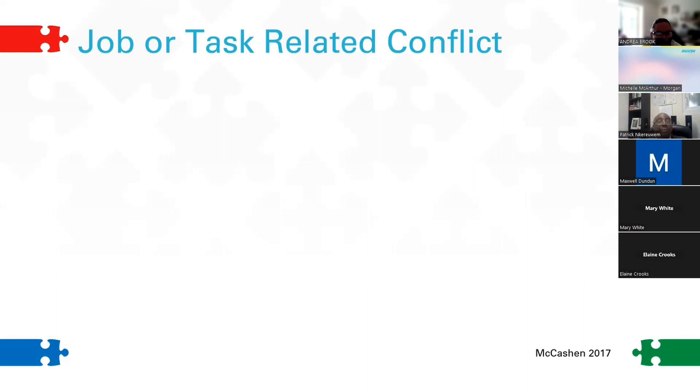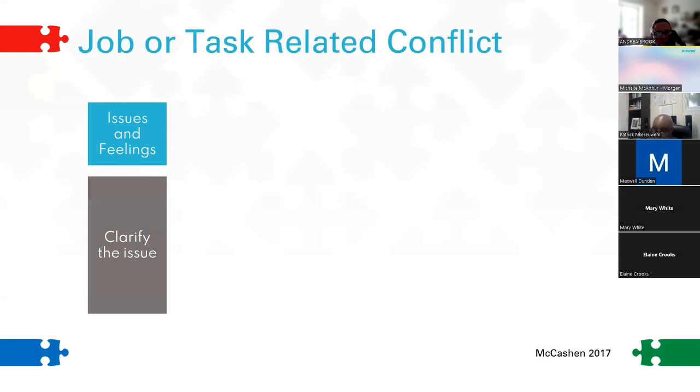One of the models that I particularly like is called the five-column approach, which is a brain-friendly, strengths-based approach developed by Wayne McCashin in 2017. And although the approach looks linear, it's not actually intended to be. It might be beneficial to move backwards and forwards, revisiting the different stages to further extend the parties' thinking.